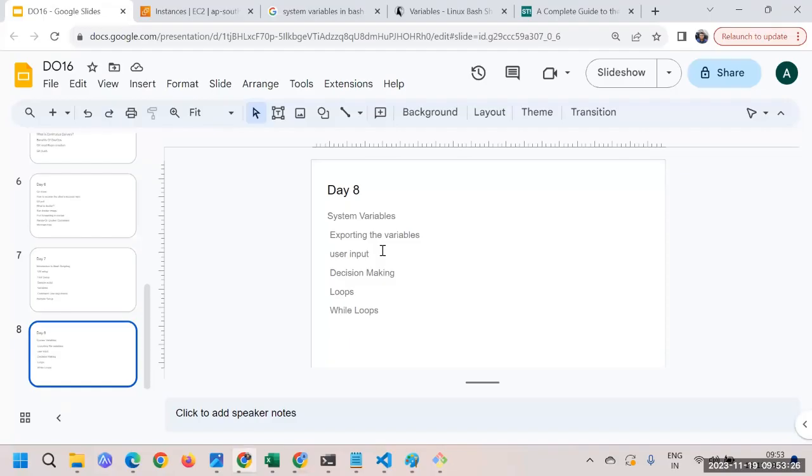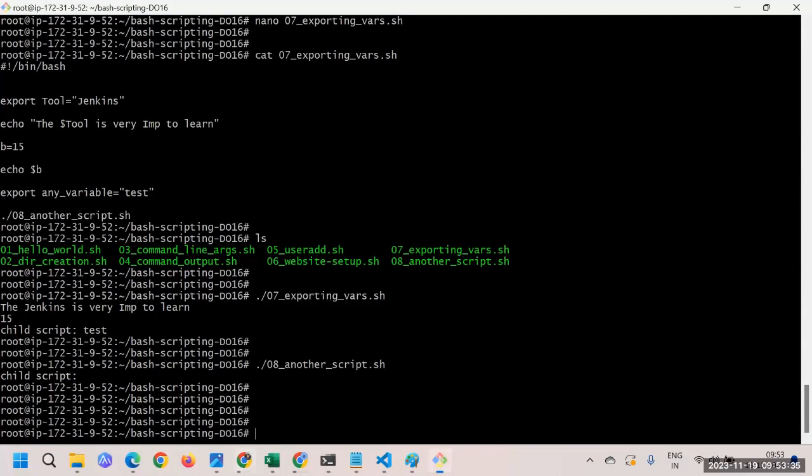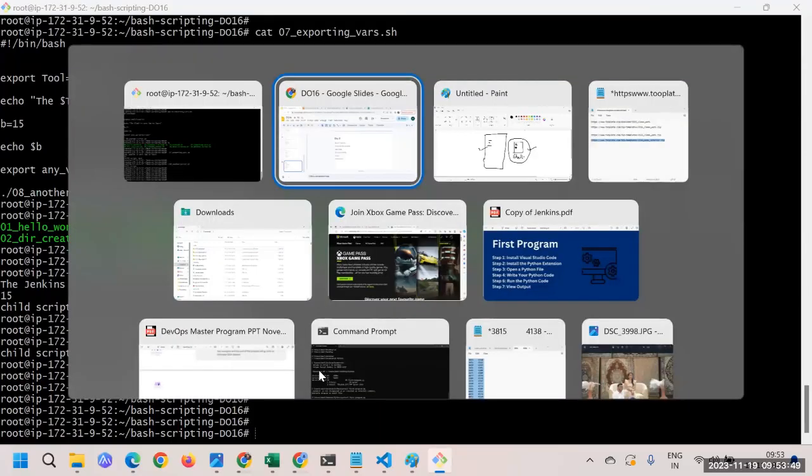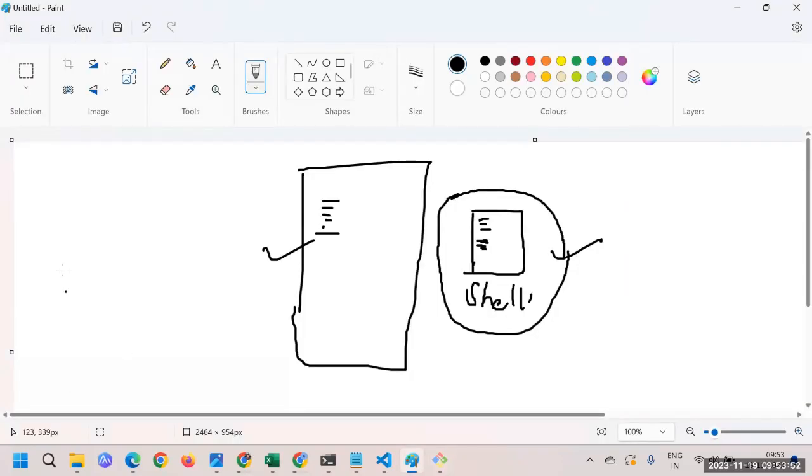Let me directly jump to the particular example. First of all, what is the syntax to take a variable as input? Let's understand the syntax first, and then we will go to the example. We have one keyword, and it is read. Read is the keyword we have for user input.